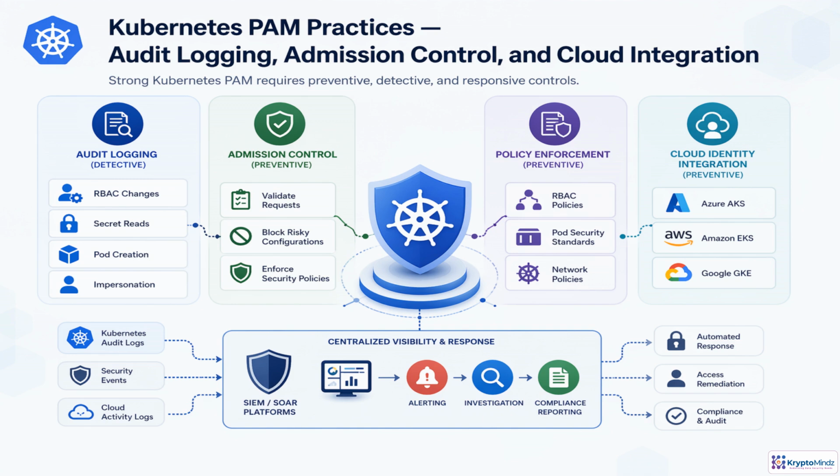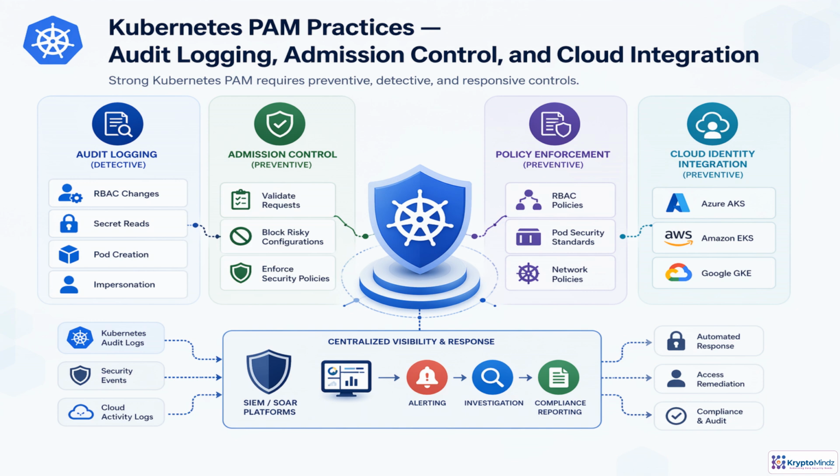Kubernetes PAM works best as layered control around the control plane. Preventive controls stop bad privilege use before it lands. Admission controllers validate requests. Policy engines enforce pod, network, and RBAC rules, and Cloud IAM ties cluster access to managed identities in AKS, EKS, or GKE.